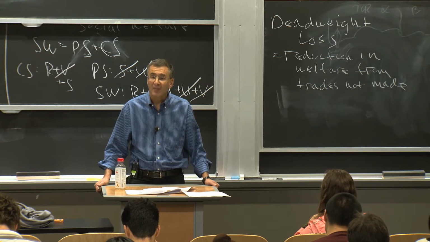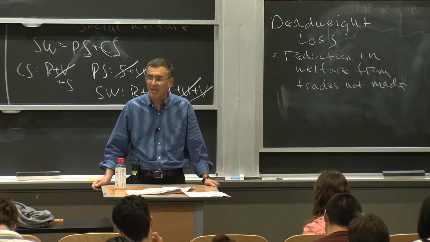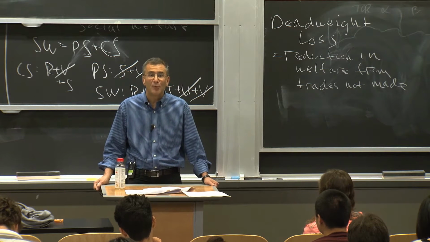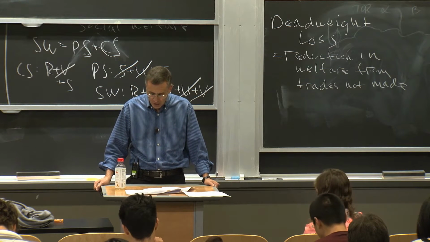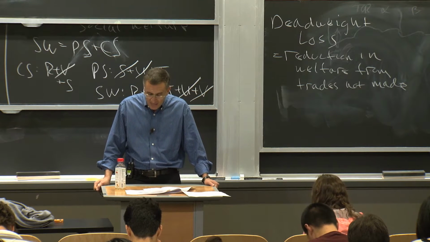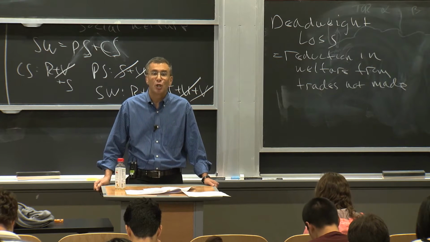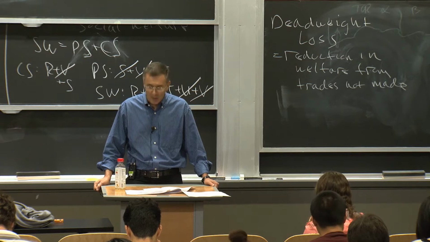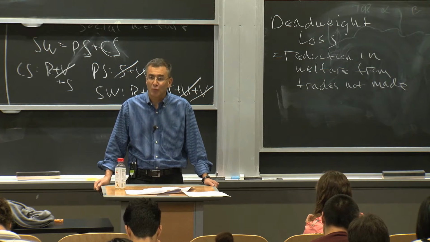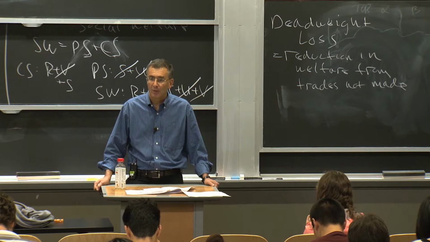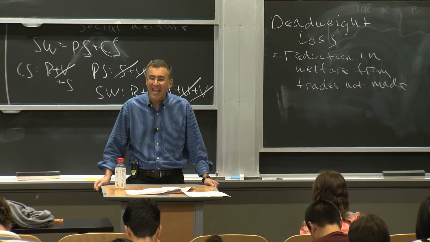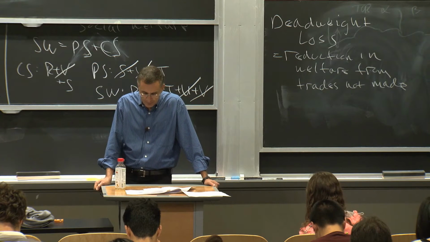Okay? That's our market analysis. That's the positive analysis. Now let's do the positive analysis of what happens when we introduce a supply restriction. In particular, we say that there can only be N2 taxi cabs in the market. We restrict the quantity to N2. We set up a barrier to entry. Only N2 taxi cabs to be in the market.